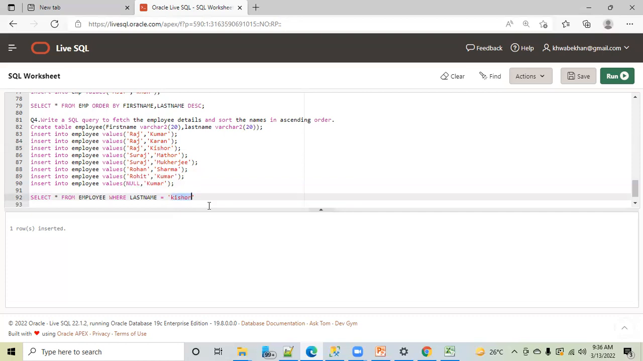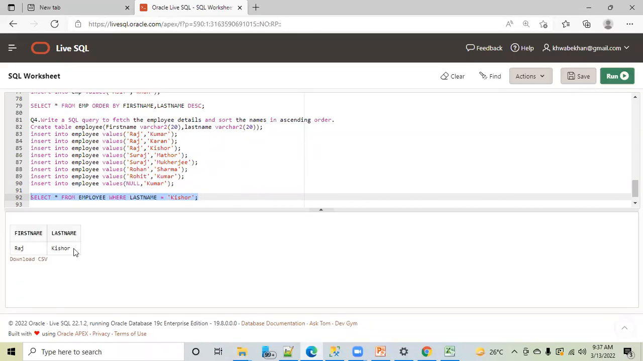What's the problem? No, data is case sensitive. SQL is case sensitive with data. That is why you have to write exactly what you have written here, else this will not give you any data. Let me show you this. No data found. Why? Because this is case sensitive. You have to write exactly as it is present here. Okay, now let me run this.